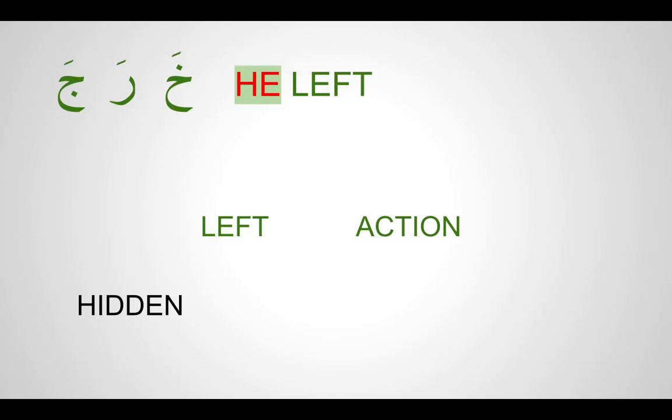Because the pronoun is hidden, it is called mustatir. Mustatir means that which is hidden. So if you see kharaja, it does not only mean left, it means he left. That is what it means.